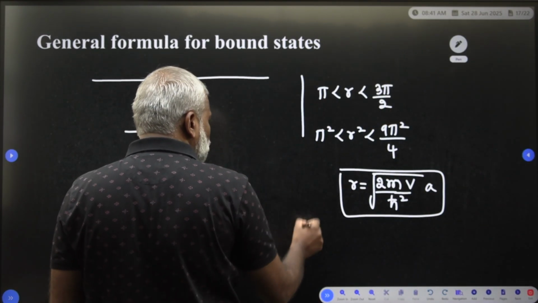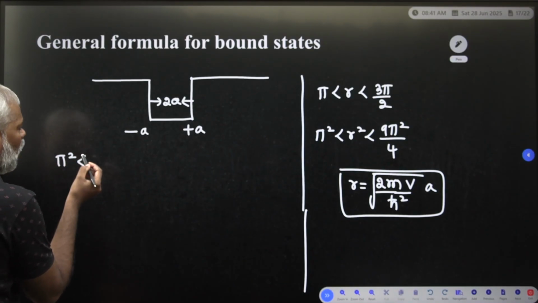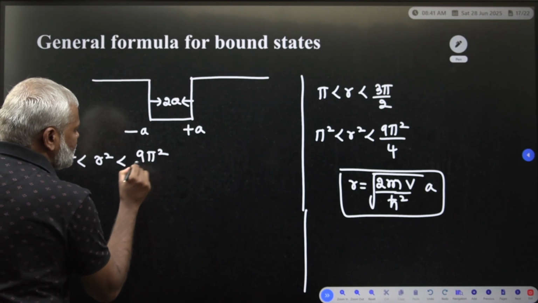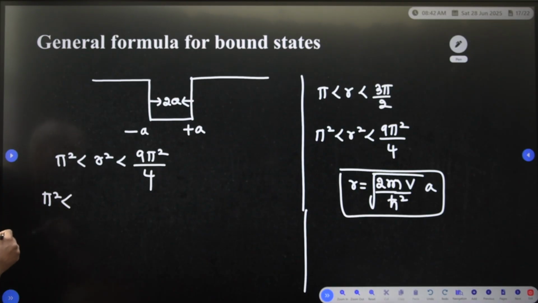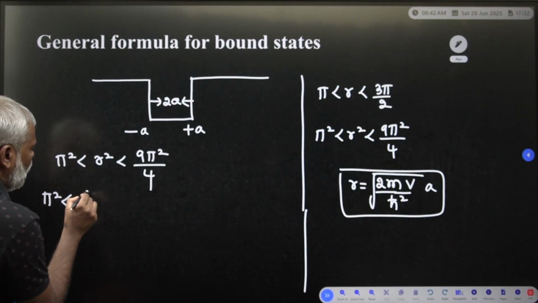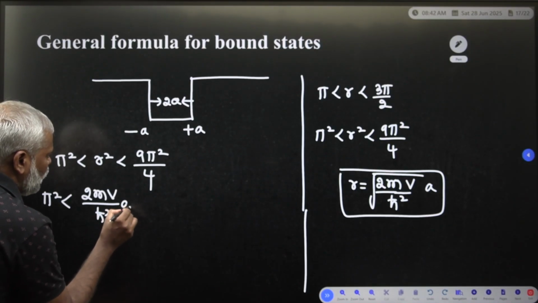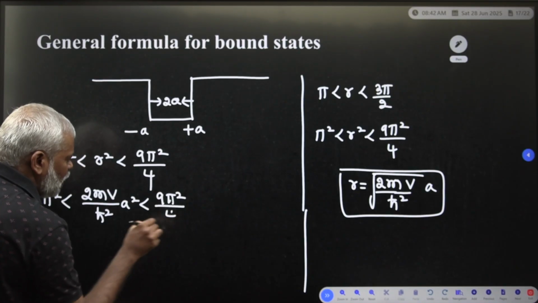Therefore 5 square is less than r square is less than 9 times 5 square divided by 4. Substituting r square, 2mV divided by h cut square times a square is less than 9 times 5 square divided by 4.